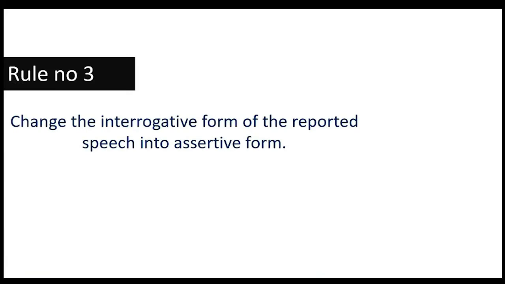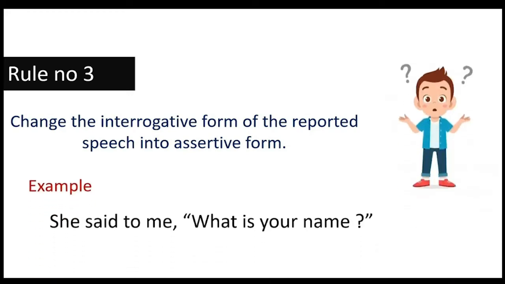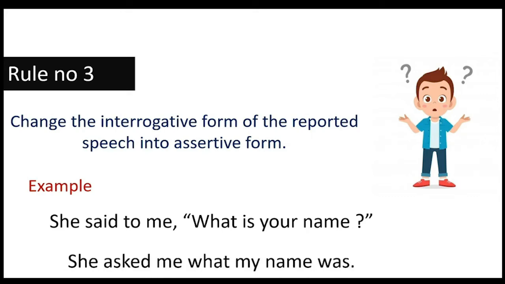Rule number 3, the interrogative form of reported speech should convert into assertive form. That means we have to convert the interrogative sentence into an assertive one. For example, she said to me, "What is your name?" The answer will be, she asked me what my name was.